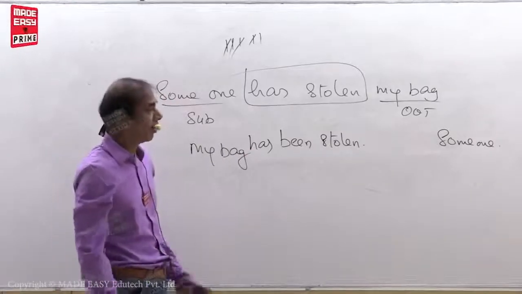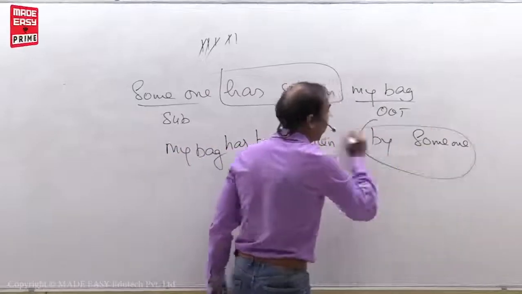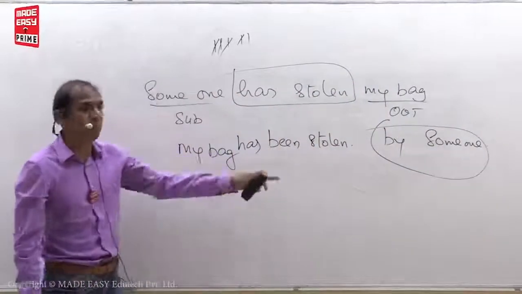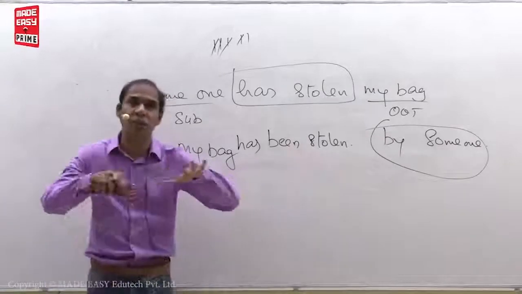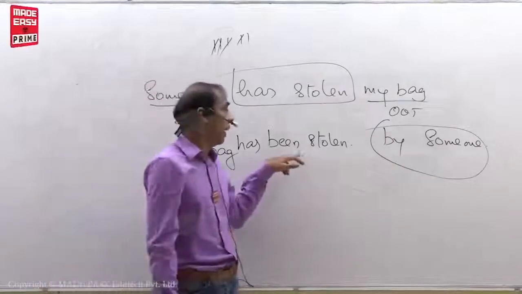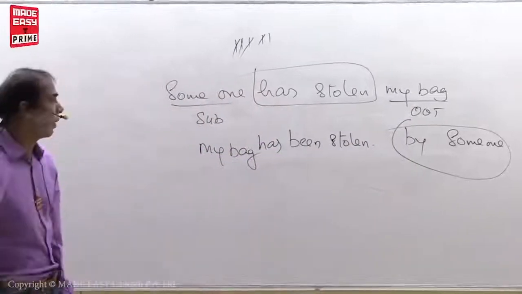Any main point here? No. So, simply put by. But what I told you, don't repeat someone in passive voice. So what you have to say: my bag has been stolen. This is enough. Don't write, my bag has been stolen by someone. That's it. Very easy.